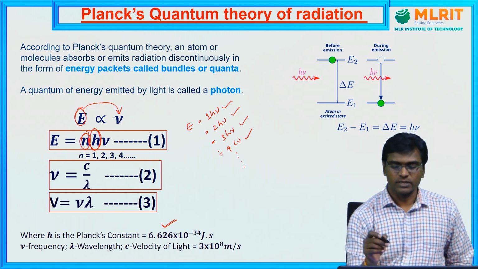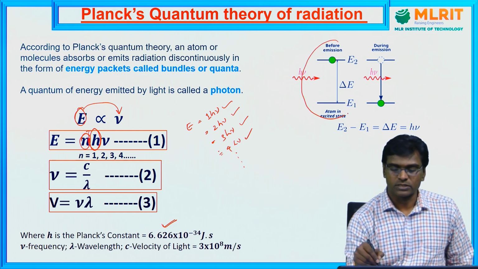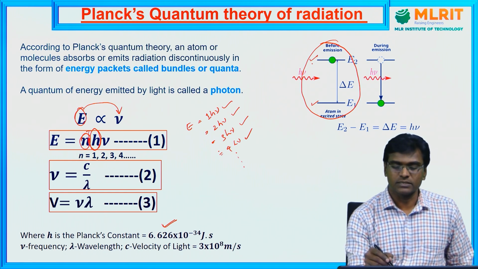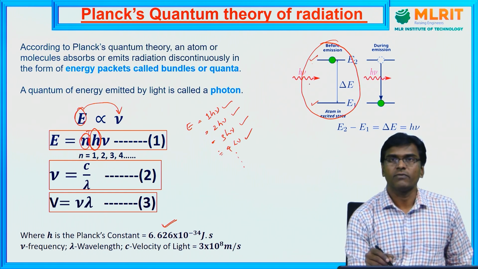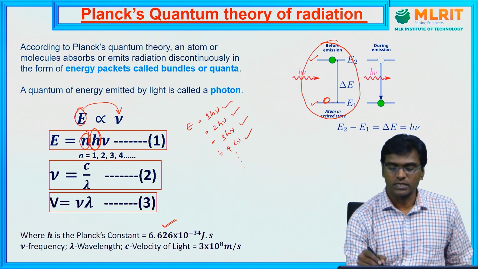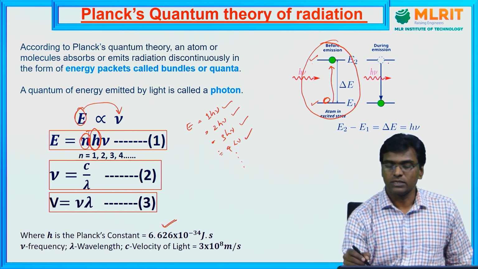Here you can see, if you take one atomic system which consists of two energy levels, E1 and E2. We call E1 the ground state and E2 the excited state. Whenever you shine light of photon energy h nu, the electron in the ground state is excited to the E2 state. Once it goes to the E2 state, it stays only 10 to the power minus 8 seconds. After this, it is unstable, so immediately it will come back to the ground state.